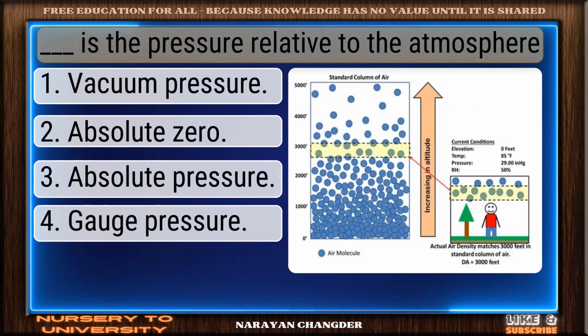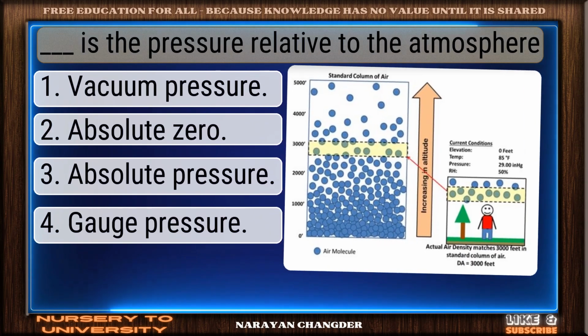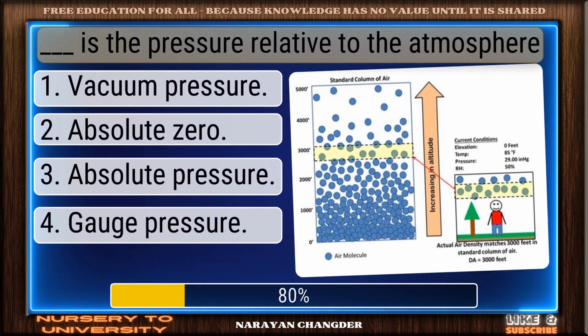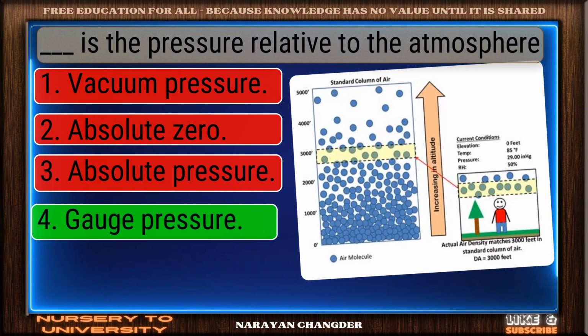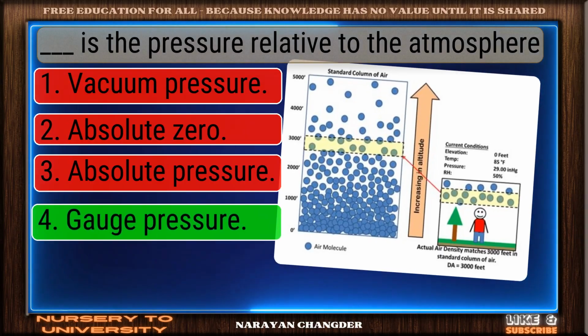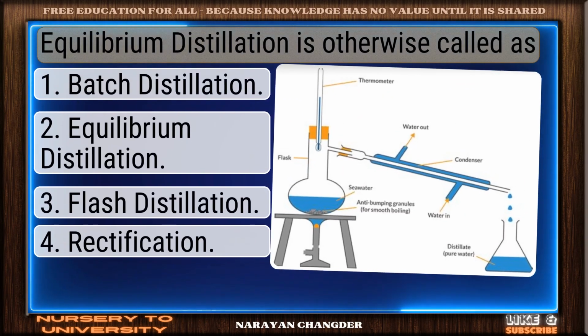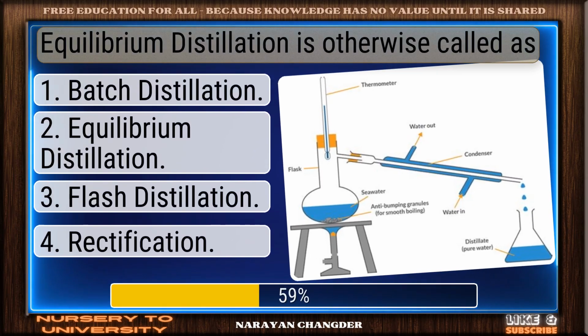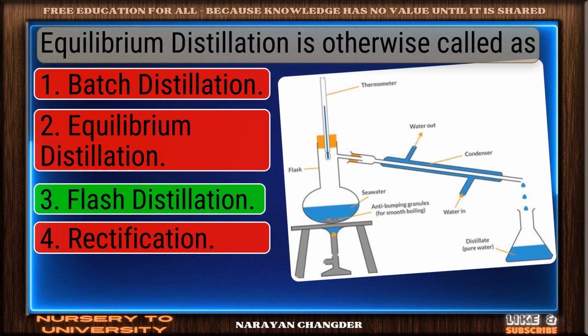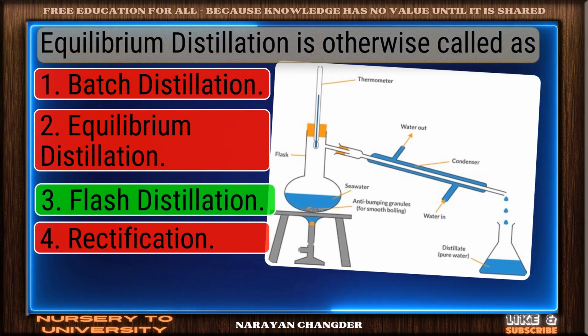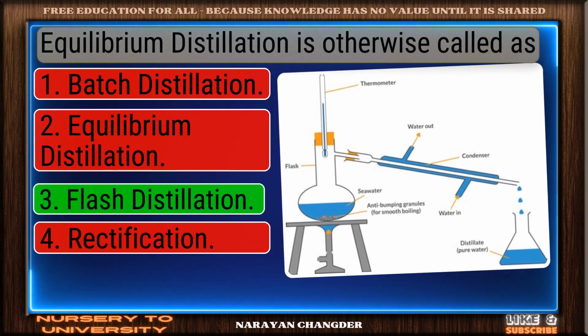Dash is the pressure relative to the atmosphere. Smart move. Gauge pressure is an accurate answer. Equilibrium distillation is otherwise called as. Nicely done. Flash distillation is a solid answer.